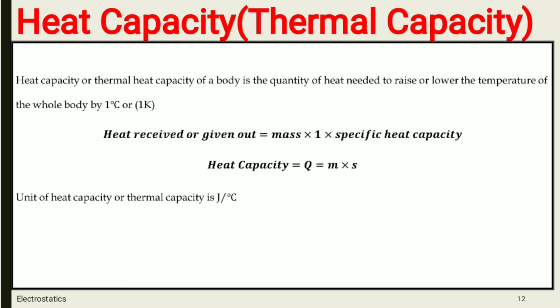So heat capacity Q is equal to M into S, because the change in temperature here is 1 unit, that is 1 degree Celsius or 1 Kelvin. So the unit of heat capacity or thermal capacity is joule per degree Celsius. Okay, this is all about heat capacity.